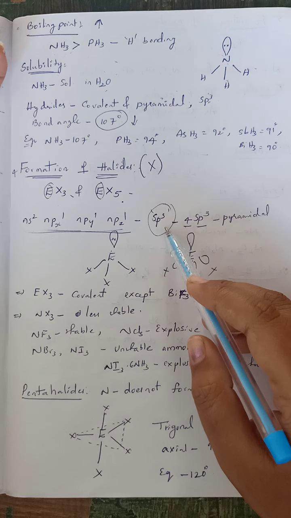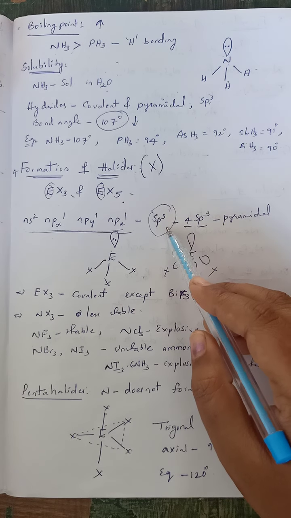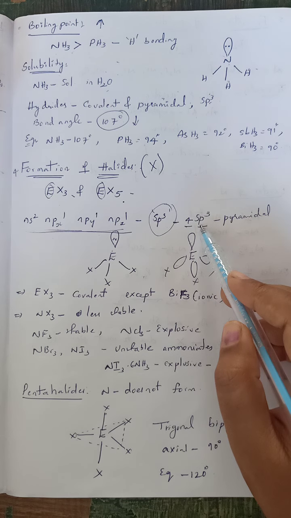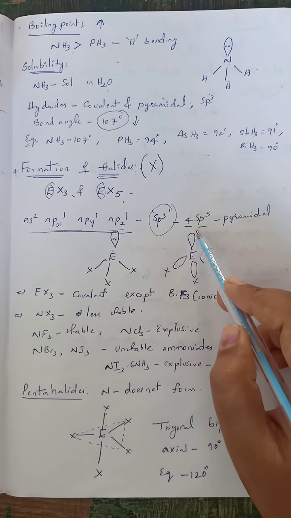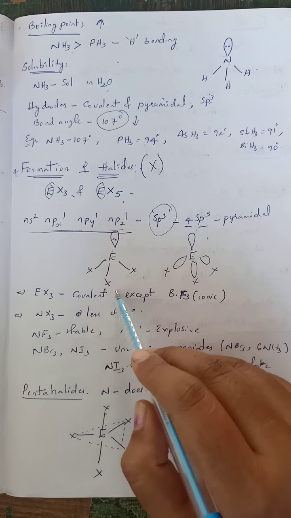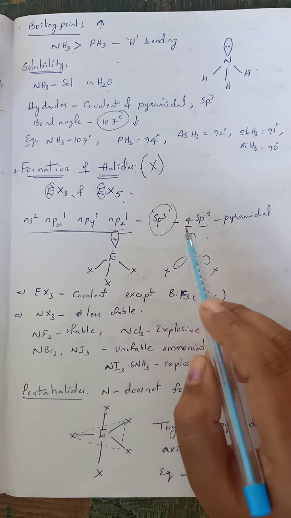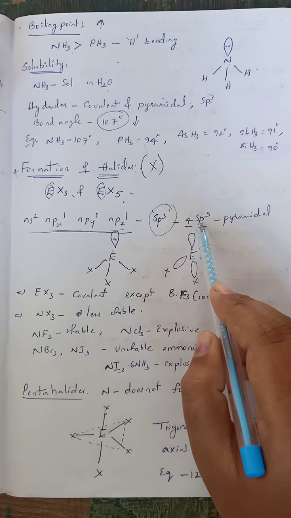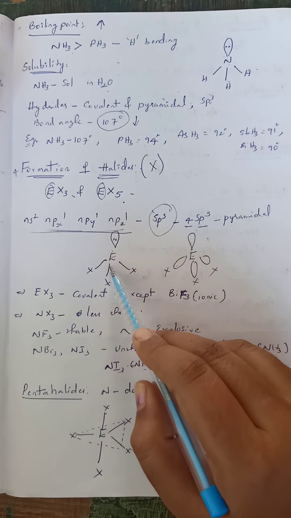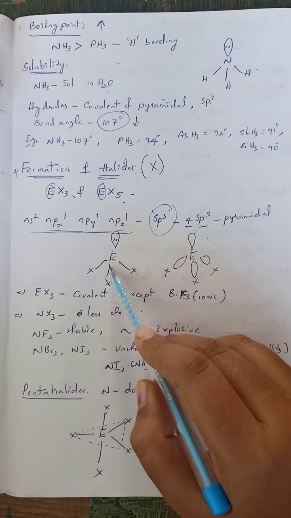Trihalides always participate in sp3 hybridization. Due to that, they form 4 sp3 hybrid orbitals. Among the 4 hybrid orbitals, 3 are involved in the formation of sigma bonds with the halogens, and the 4th hybrid orbital is occupied by the lone pair of electrons present on the group 15 element.